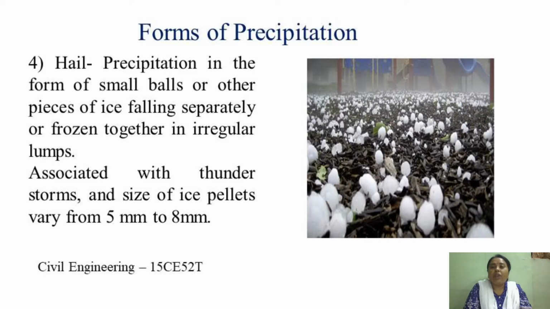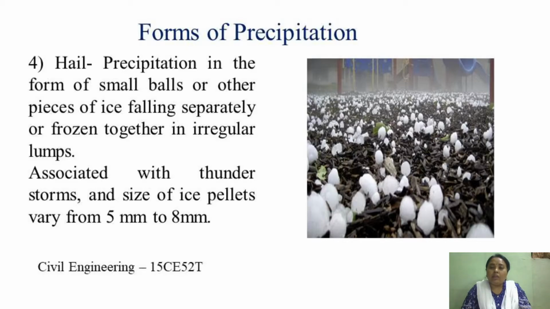So next is hail. Hail is precipitation in the form of small balls or other pieces of ice falling separately or frozen together in irregular lumps. These are generally associated with thunderstorms, and the size of these ice pellets varies from 5 mm to 8 mm. So generally snow and hail are one and the same, but you can classify them separately depending upon their droplet size.